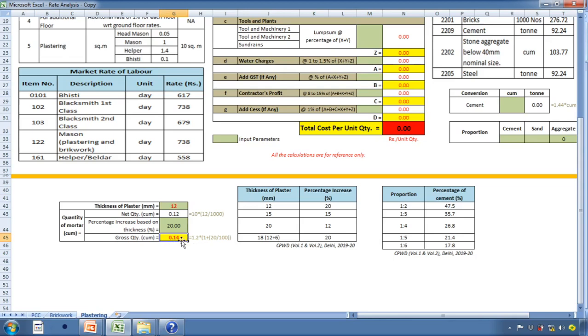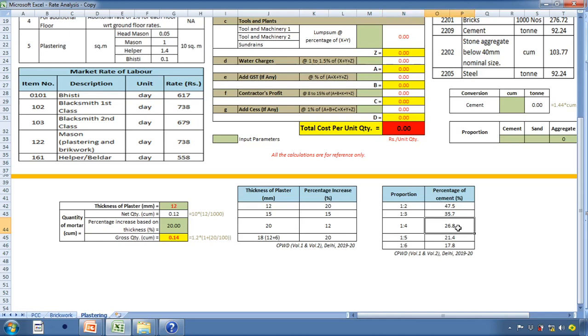Now this quantity is of cement mortar, which includes both cement and sand. But in order to find the quantity of cement alone, we would again go to the proportion and the percent of cement. The proportion which we have adopted in this example is 1:4, and the percent of cement for 1:4 cement mortar proportion is 26.8 percentage.